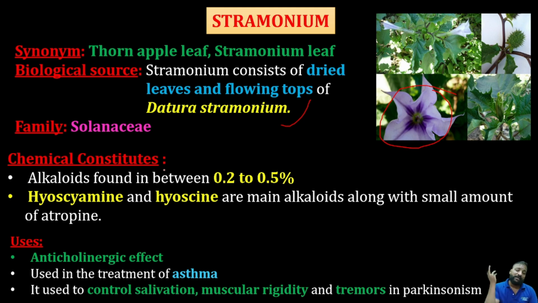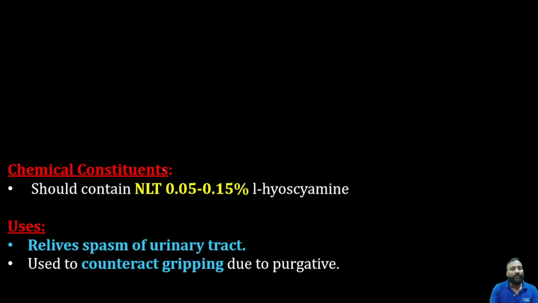In such cases, we administer this drug called stramonium, where it acts as an antisialagogue and controls the salivation, and muscular rigidity and tremors in Parkinson's disease. Tremors, because it is an anticholinergic drug. It can act on the nerve impulse and neurotransmission, so that it can act as an anti-Parkinsonism drug. So this is about stramonium.